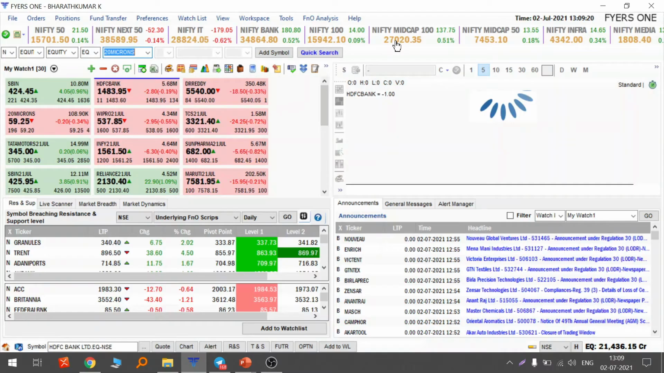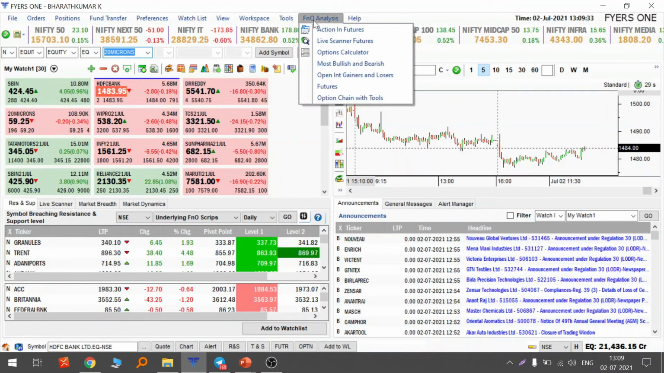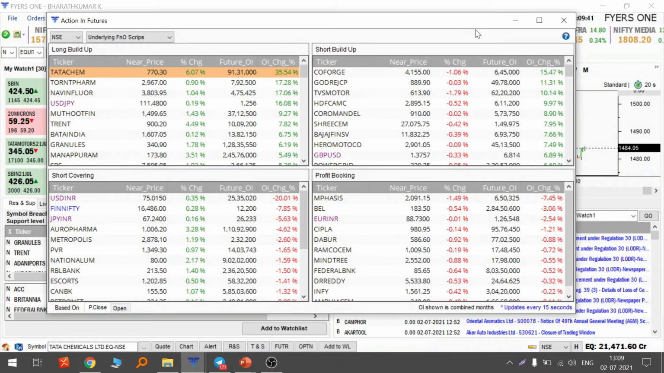So let's see this in action. So guys, this is my Fyers terminal. I am using this. You can use even the NSE site, but I am used to it. But just to understand the concept, you guys can check it. So just understand the concept. This gives us a ready-made view of what long build-up, what short build-up, what short covering, and what profit booking